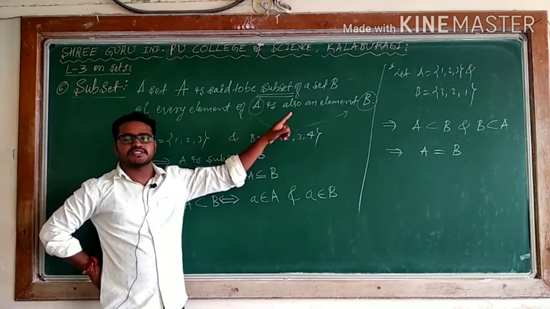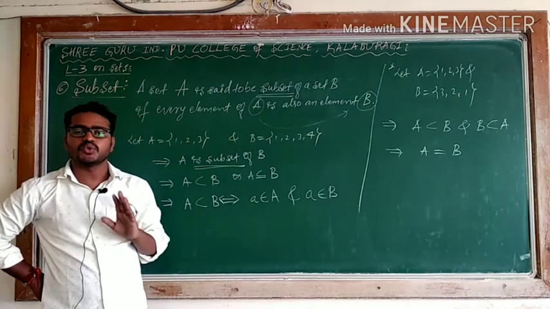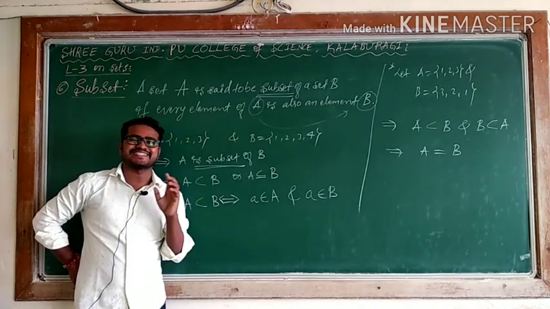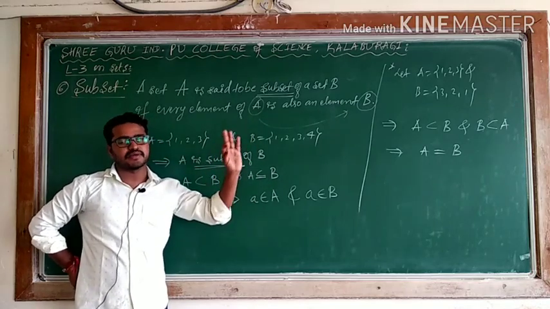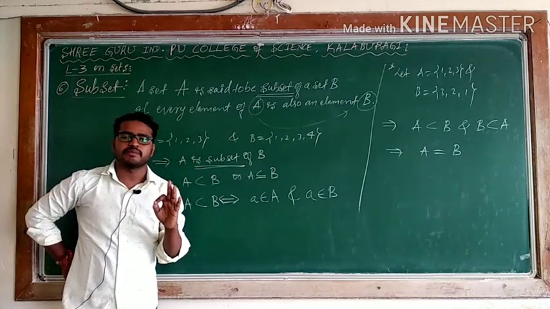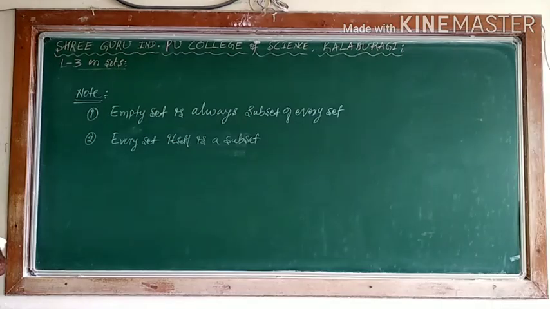There it is equal. So when you are saying subset, don't worry about whether they are equal or not equal. You check whether its elements belong to the other set. When you are saying A is a subset of B, you check whether every element of A is also an element of B or not. Okay, this is about subset.